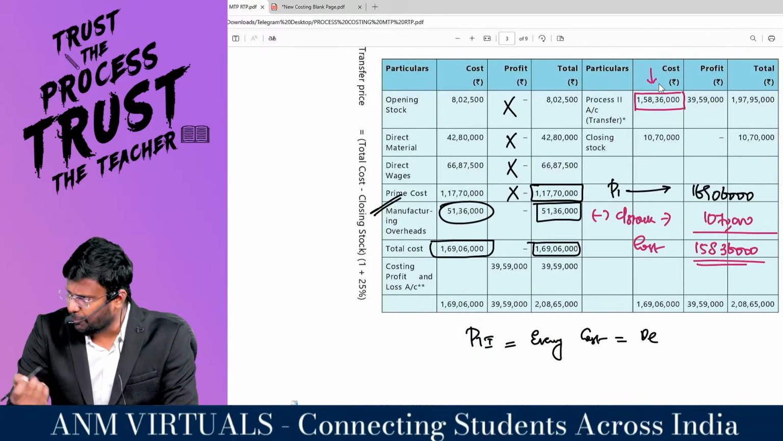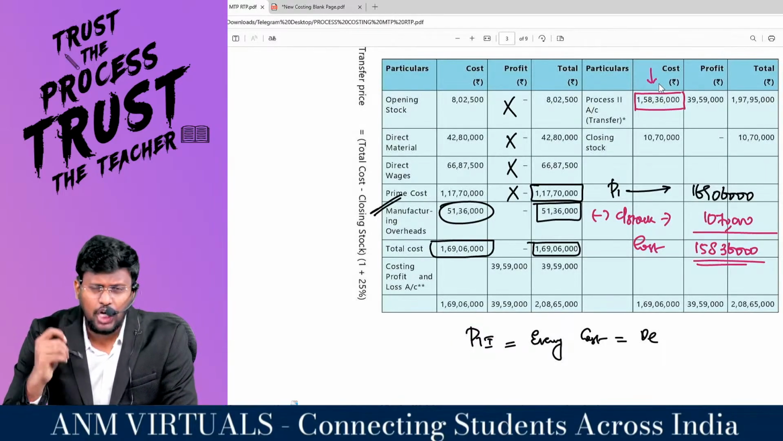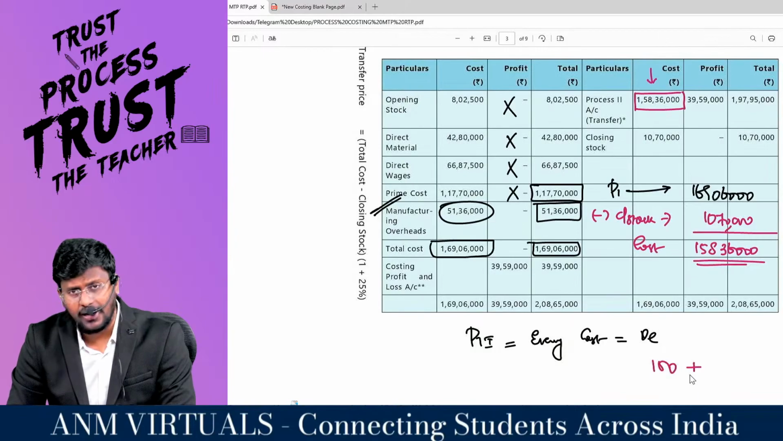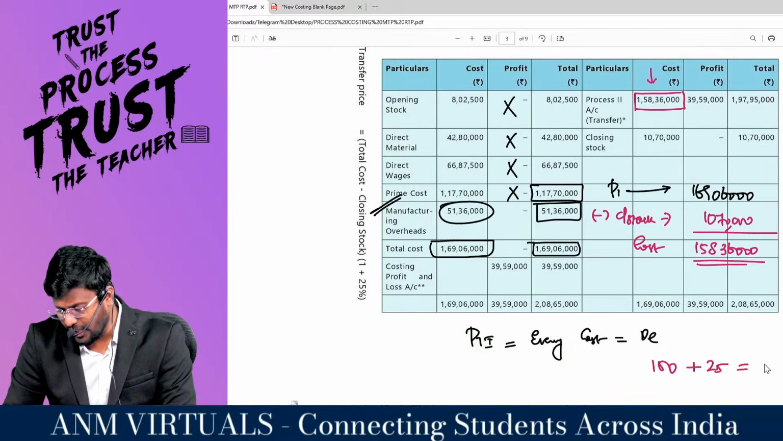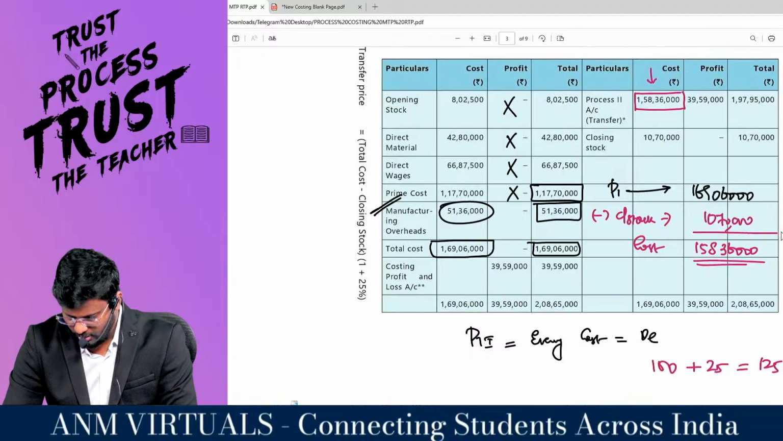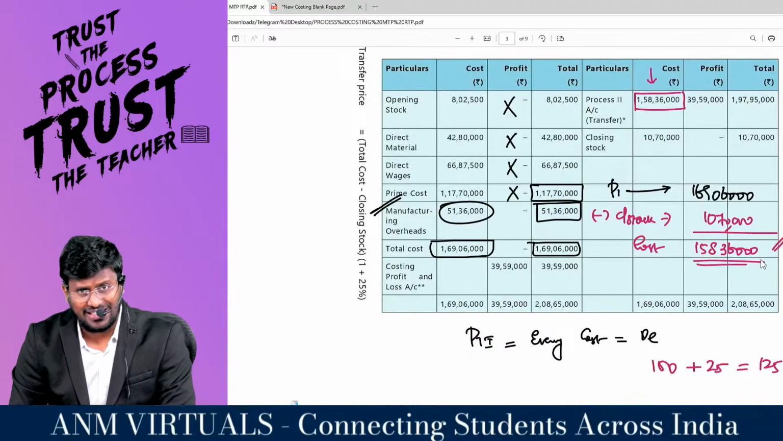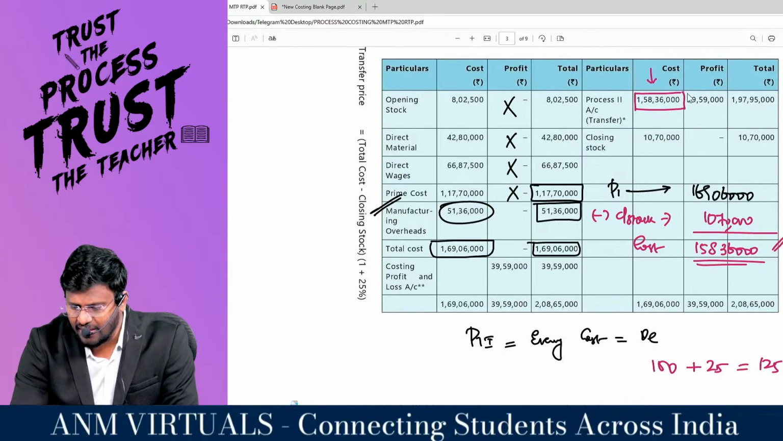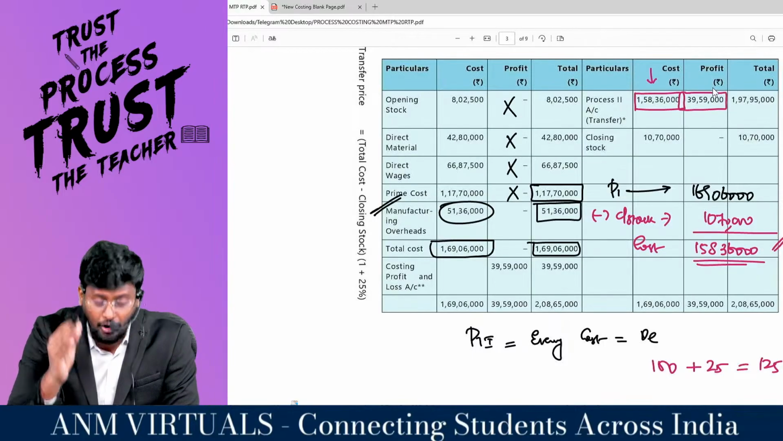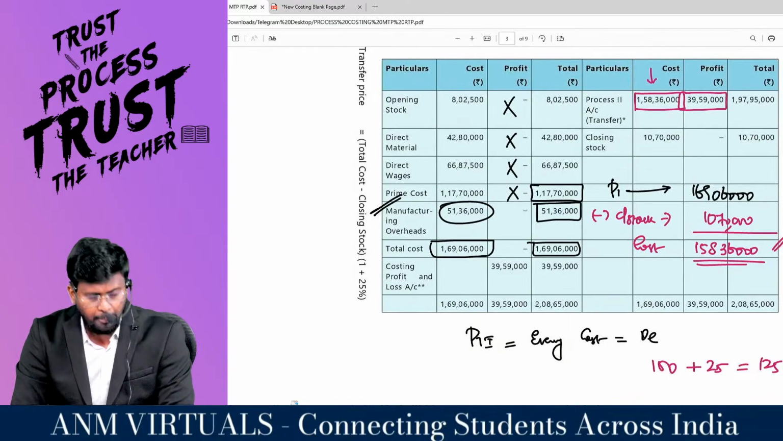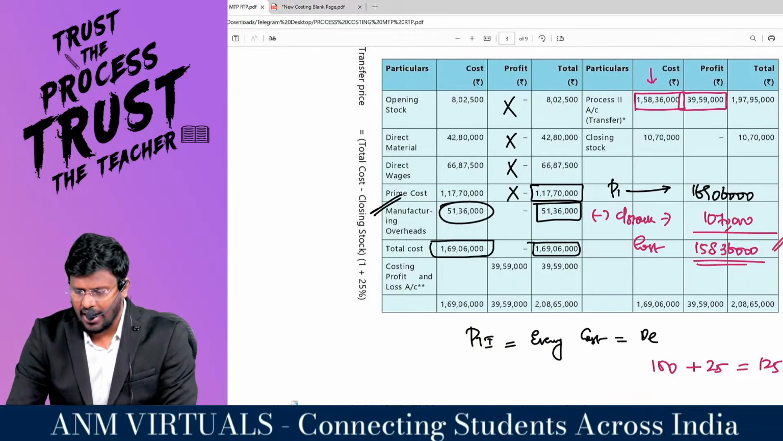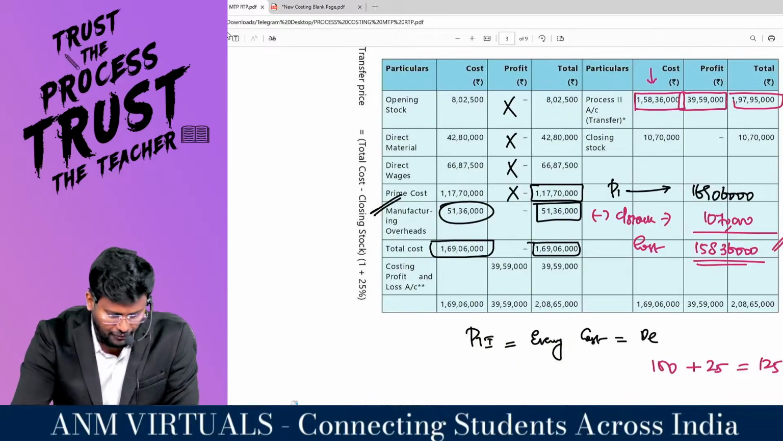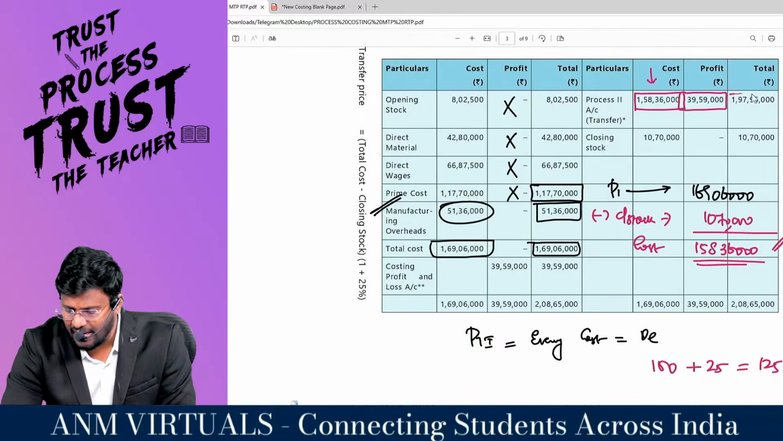Is the first process transferring at cost? Cost plus profit. What is the formula, my dear? Which is nothing but 100 plus 25 is equal to 125. I know that 1 crore 58 lakh 36,000 is 100. So into 25 percent means 39 lakh 59,000 is the profit added by the first process, and this will be the transfer price, which is 1 crore 97 lakh 95,000.